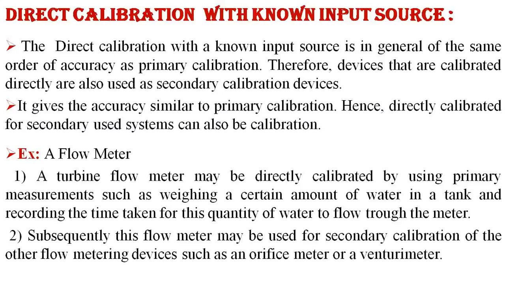Subsequently, the flow meter may be used for secondary calibration of other flow metering devices such as an orifice meter or Venturi meter.